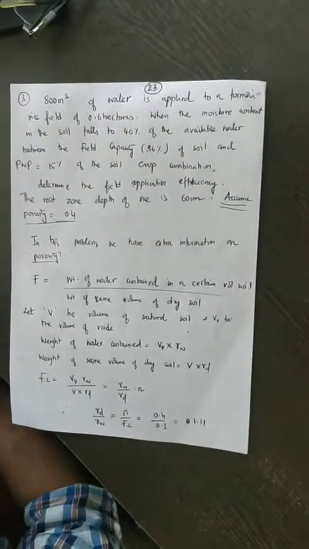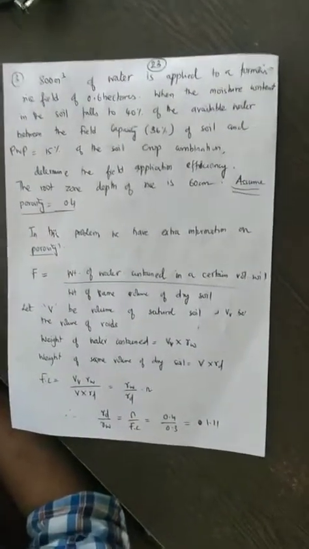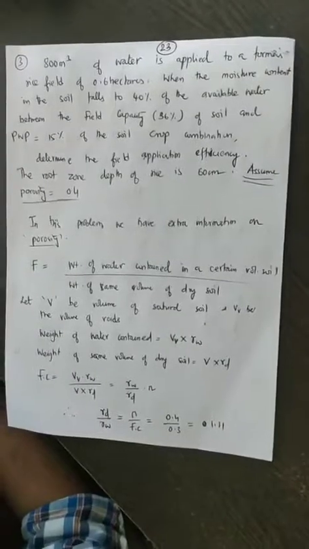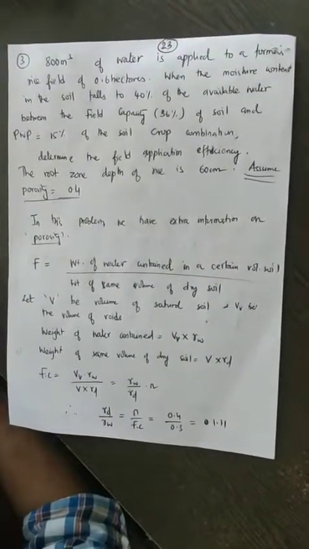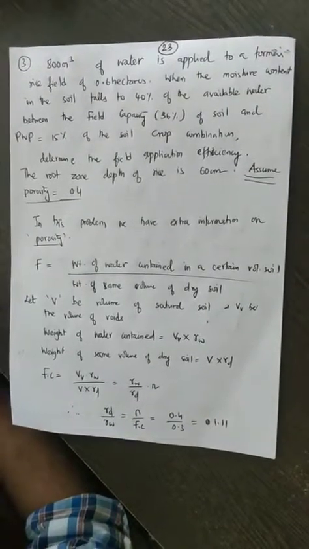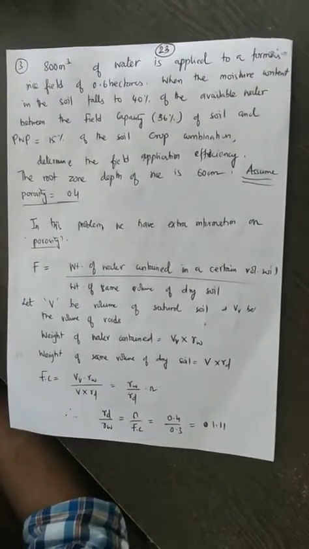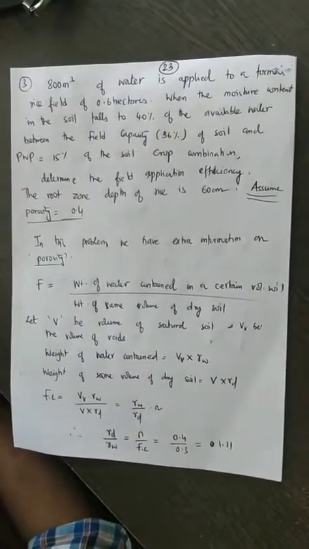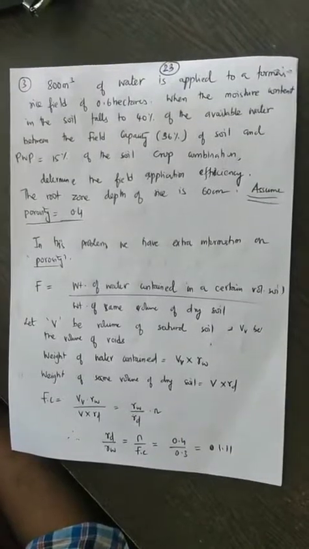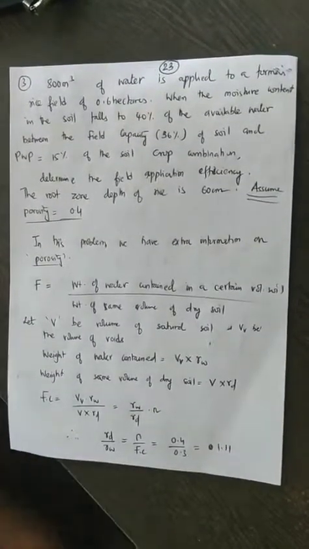There are a variety of problems in this particular concept, like 800 meter cube of water is applied to a farmer's rice field of 0.6 hectares, when the moisture content in the soil falls to 40% of the available water between the field capacity, that is 36% of soil, and PWP 15% of the soil crop combination. Determine the field application efficiency. The root zone depth of the rice is 60 centimeter and assume the porosity is 0.4.